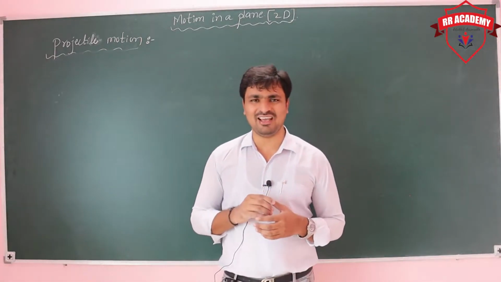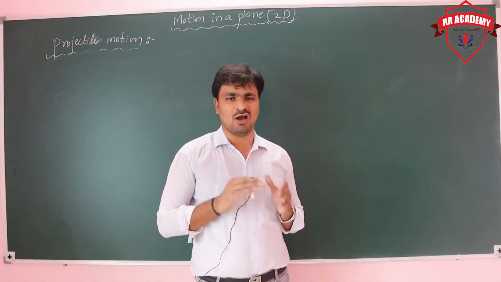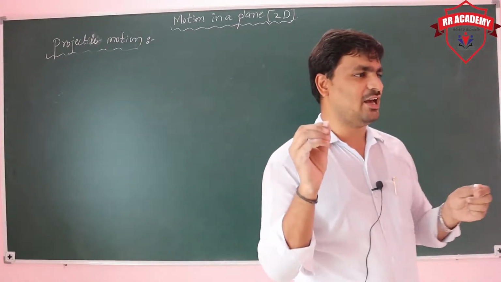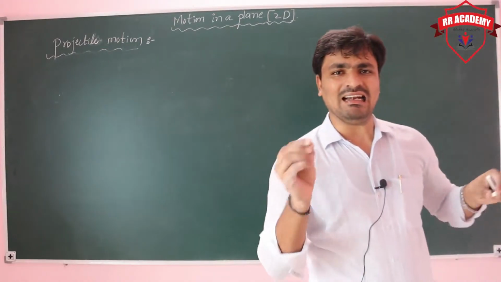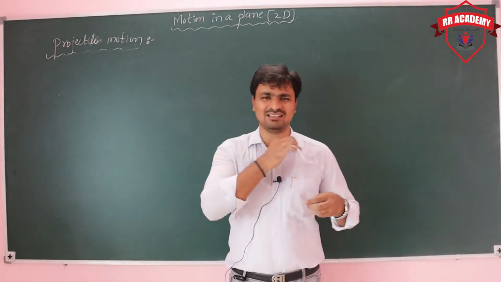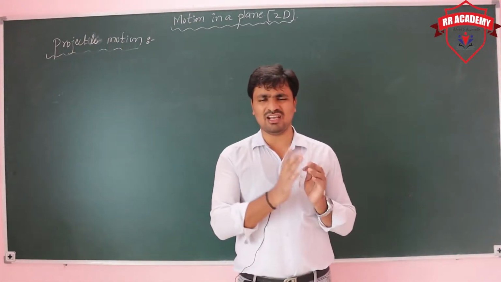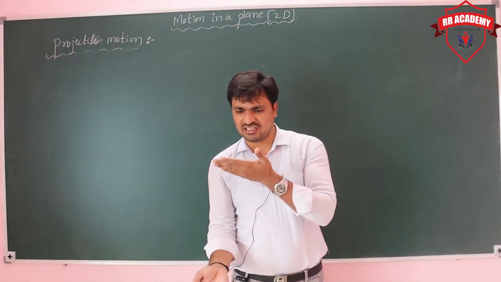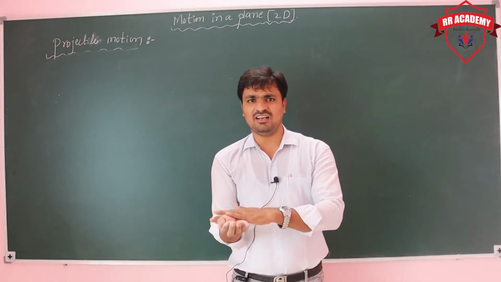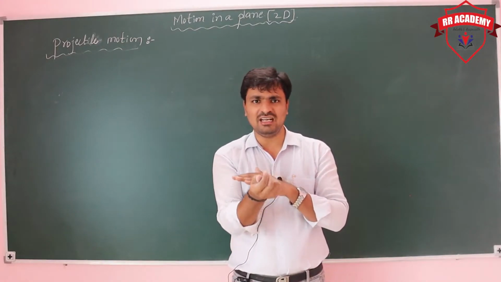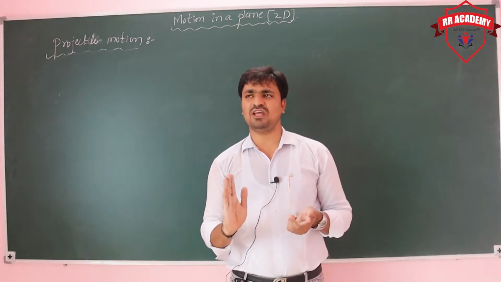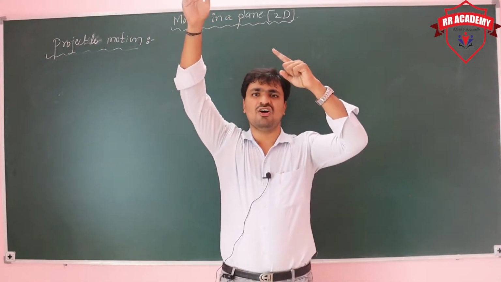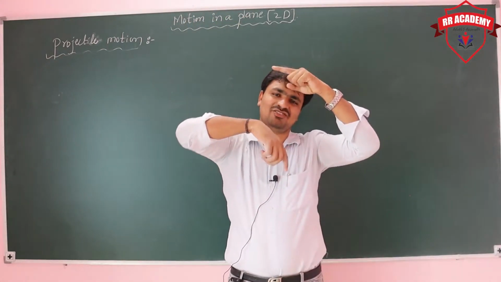First of all, we have projectile motion. What is projectile motion? If any body is projected with an angle other than 90 degrees in the air, we call that projectile motion. Why other than 90? If I project the body at 90 degrees, that means vertically, the body goes up to the maximum height in one direction, upwards, and from maximum height to the ground, again in one direction.